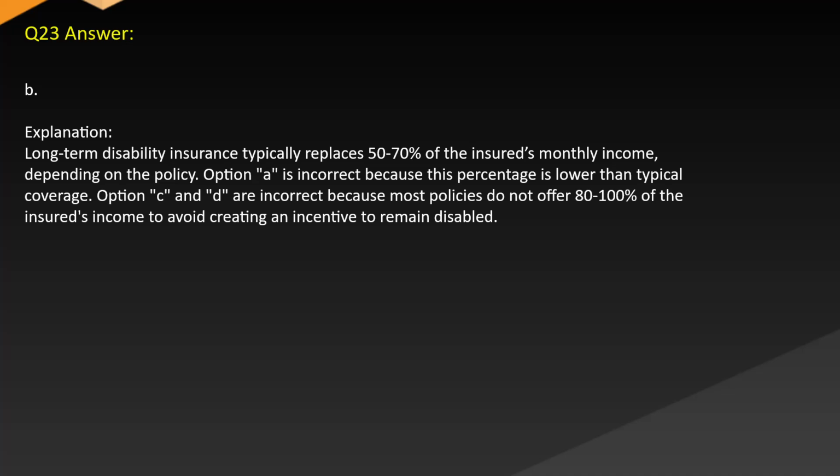Answer B. Explanation: long-term disability insurance typically replaces 50-70% of the insured's monthly income, depending on the policy. Option A is incorrect because this percentage is lower than typical coverage. Options C and D are incorrect because most policies do not offer 80-100% of the insured's income, to avoid creating an incentive to remain disabled.